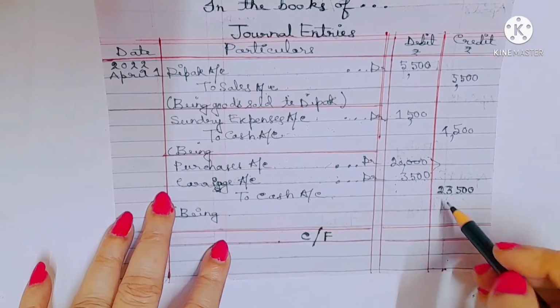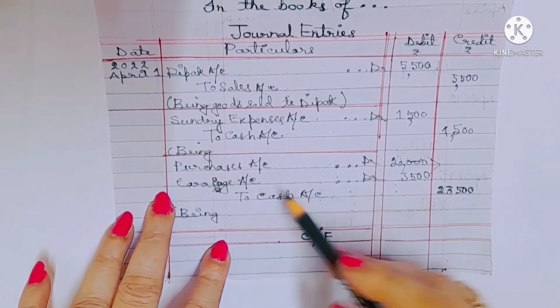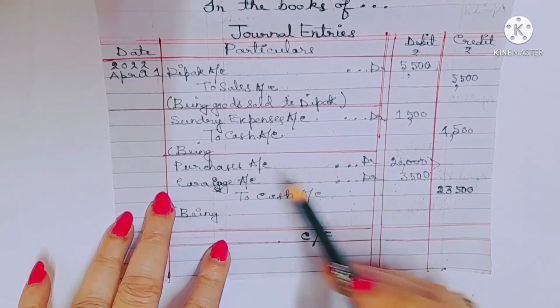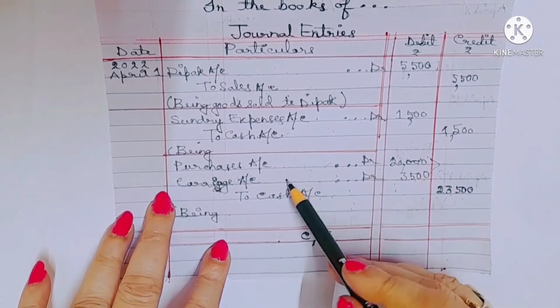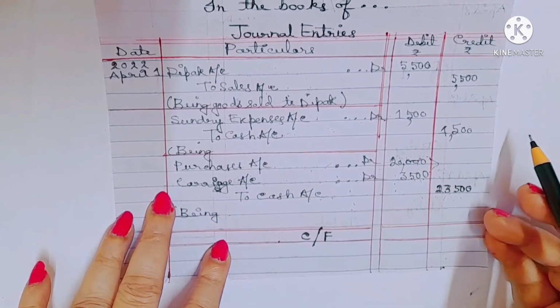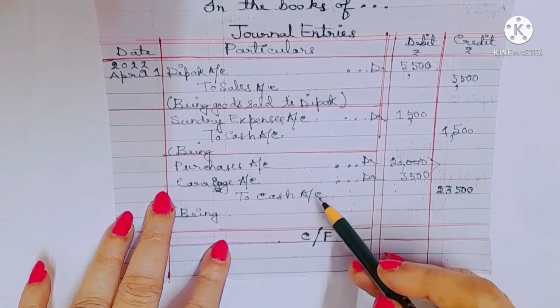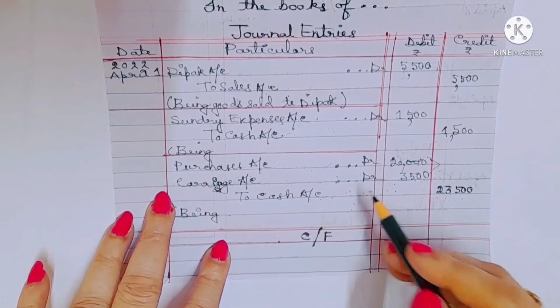Why cash account is credit? Because cash account falls under real account. What goes out is credit. এখানে তোমাকে পেমেন্ট করতে হচ্ছে পারচেজের জন্য 20,000. You're paying for purchases 20,000 as well as for carriage. So 23,500 goes out from business. Cash চলে যাচ্ছে. So cash account falls under real account. What goes out is credit. So cash account should be credited.